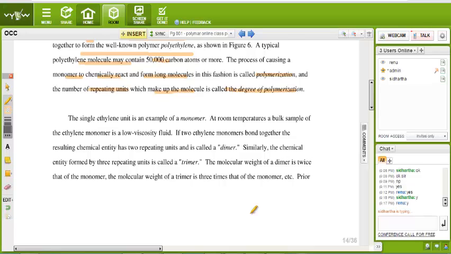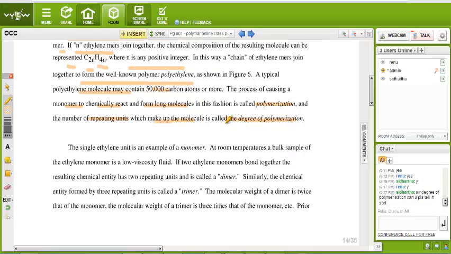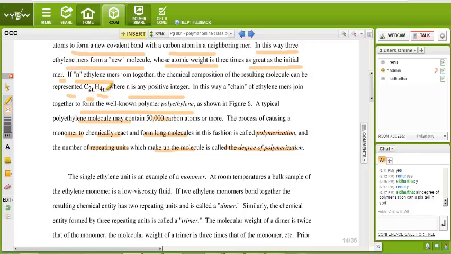Siddharth, tell. Degree of polymerization means how many mers connect to make a polymer. Like here, suppose we have C2n H4n, and we make a polymer where n is 4.